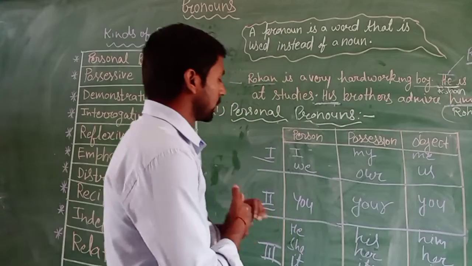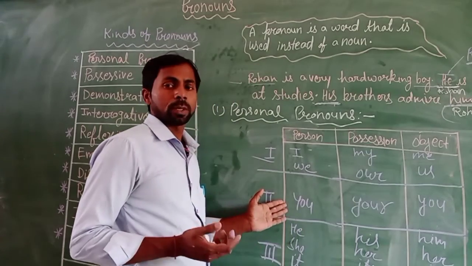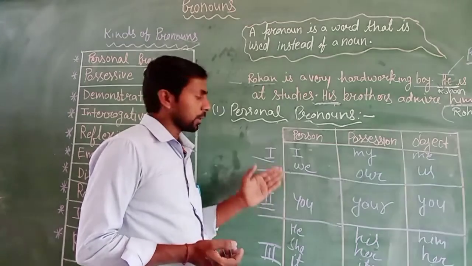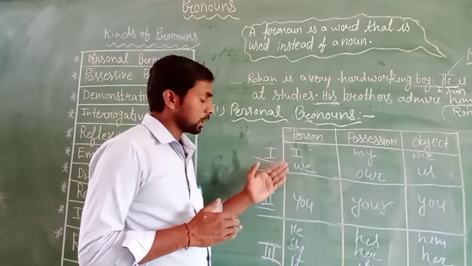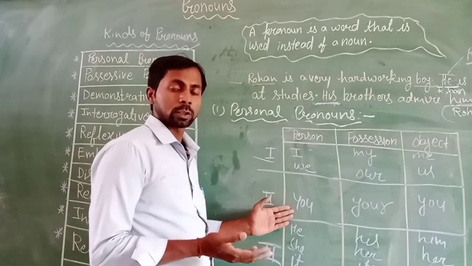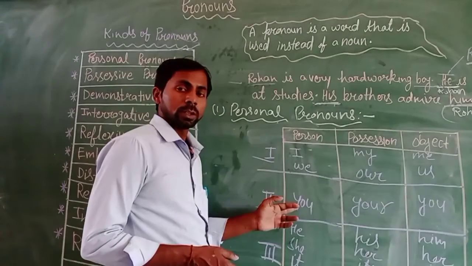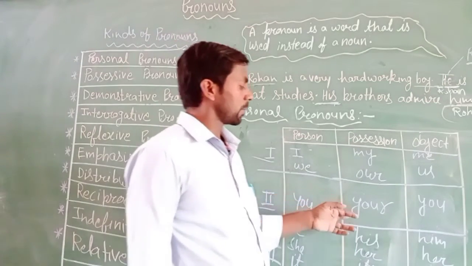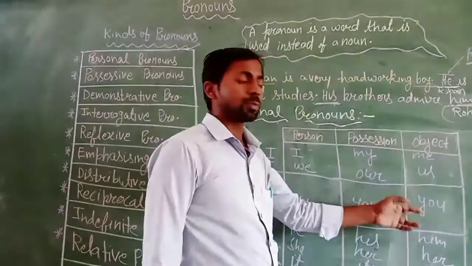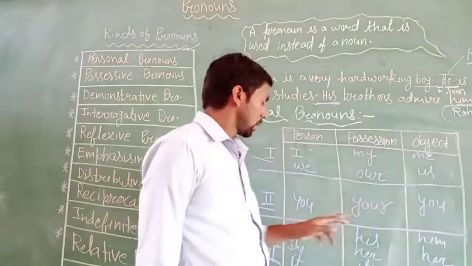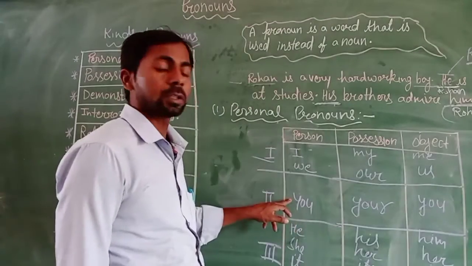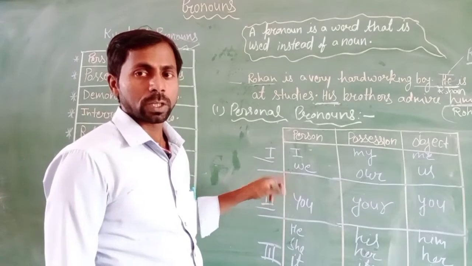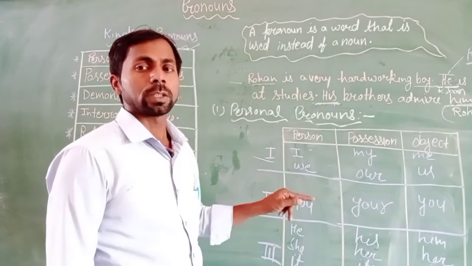Clear? And next is you. You is the second person. It is the listener: if the speaker says something, then the listener listens to the speaker. So you is the second person, its possessive will be your, and its objective will be you. This is the same for a single subject, and we can use it as a singular subject and a plural subject according to the sense of the sentence.